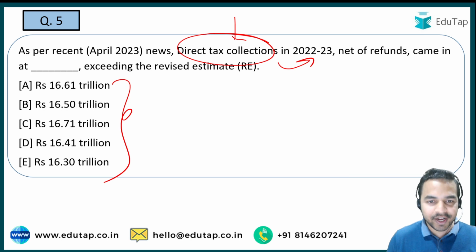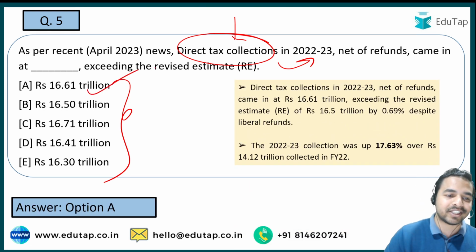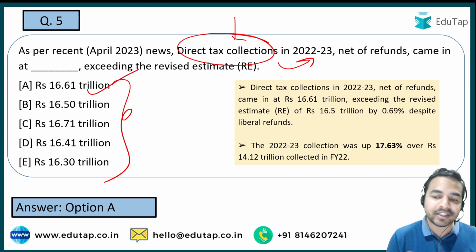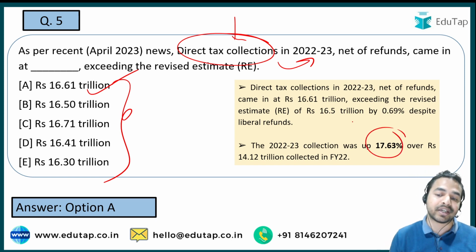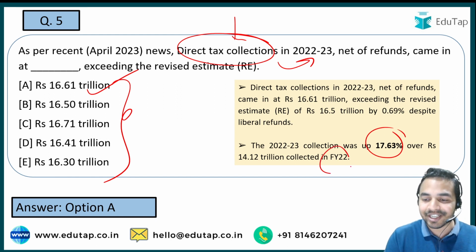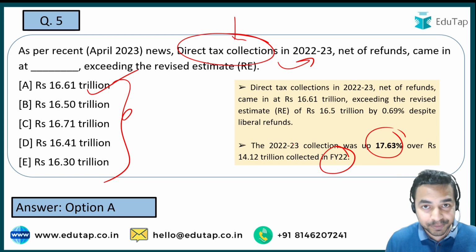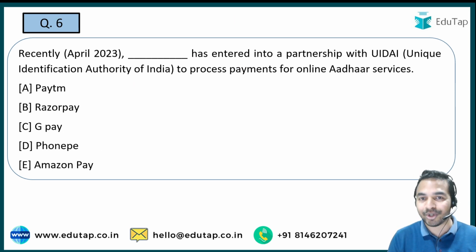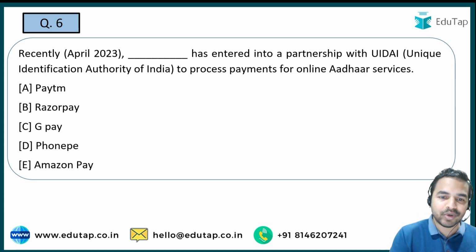Okay, so guys, when I talk about the right answer to this particular question, the right answer is 16.61 trillion rupees. So आप देख सकते हो कि this particular collection was up by 17.63% over the value which was there in the previous financial year. So guys, this is something that you must remember from the exam point of view. Now let's move on to the next question.